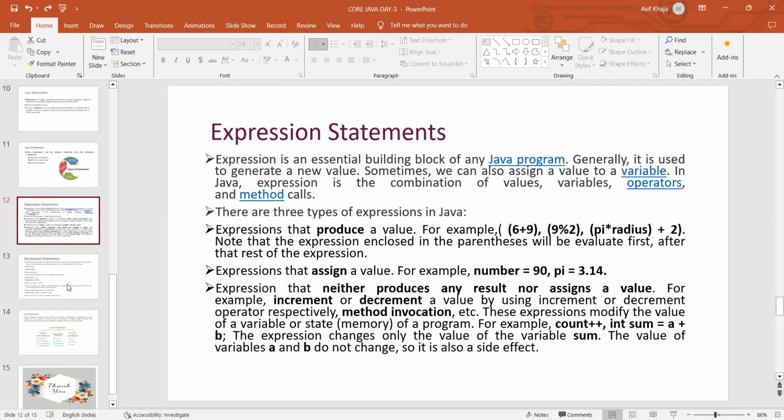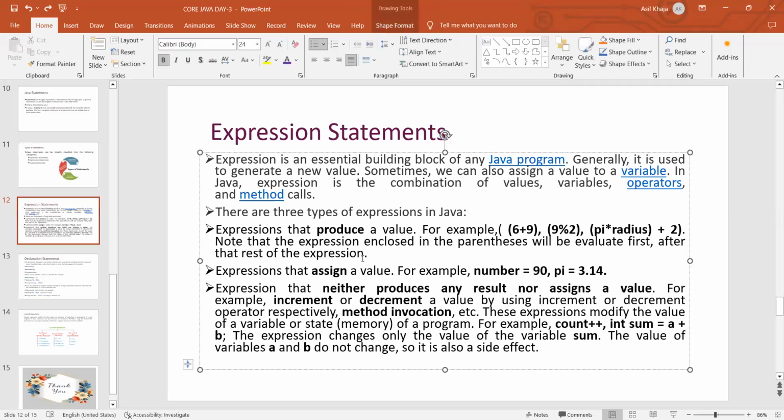Now here, an expression that produces a value means what? 6 plus 9, 9 more 2, pi into radius plus 2, all put together in parentheses. It is producing some value. Next, an expression which assigns a value. Like we have a variable called number. If number is equal to 90, we are assigning the value 90 to this number, and 3.14 to this pi. So this is also an expression statement.